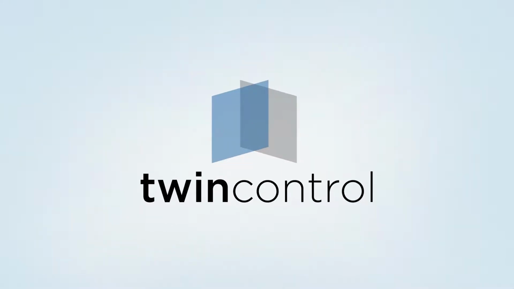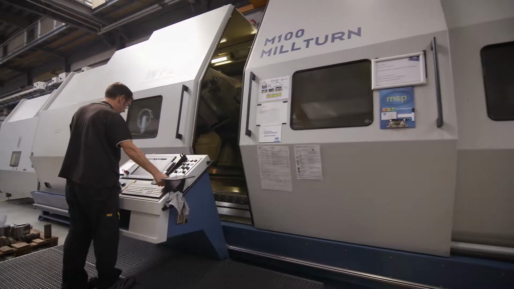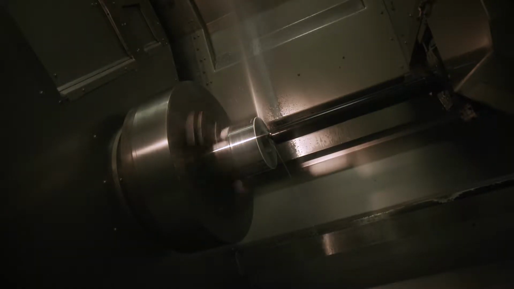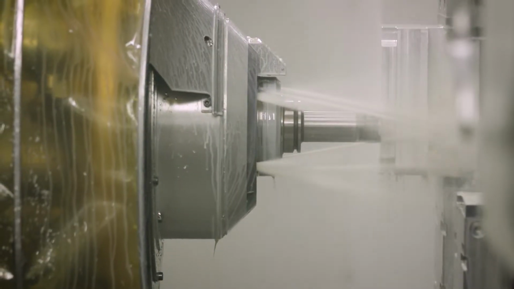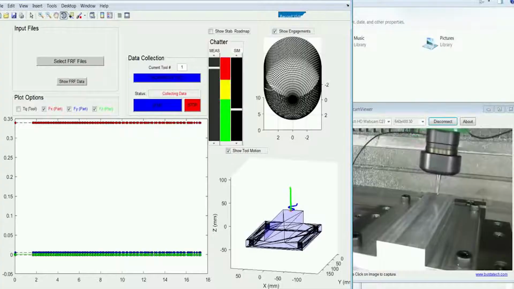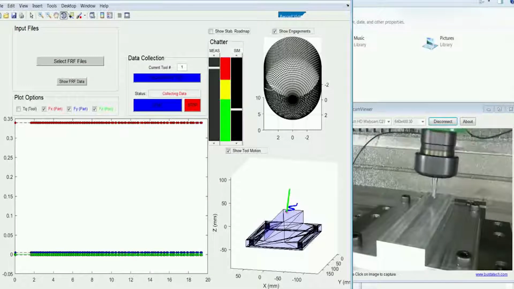Twin Control is a European project which aims to develop a new concept for machine tool and machining process performance simulation. The objective is to generate a digital twin of the machining process and use it in process optimization and machine tool design. With recent developments, we can do online simulation too.